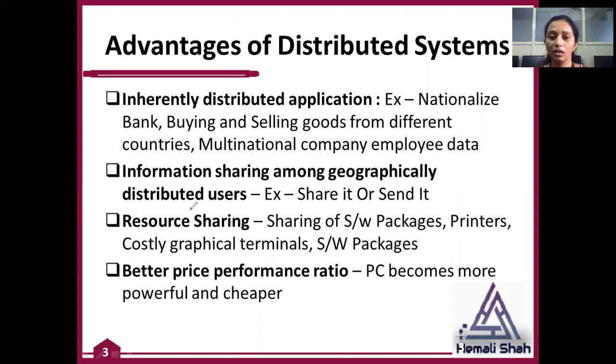Then by using the distributed system concept, you can share that data and send it though the person is not on the same geographical location. So this is possible. Information sharing among geographically distributed users is only possible by using the concept of distributed system.